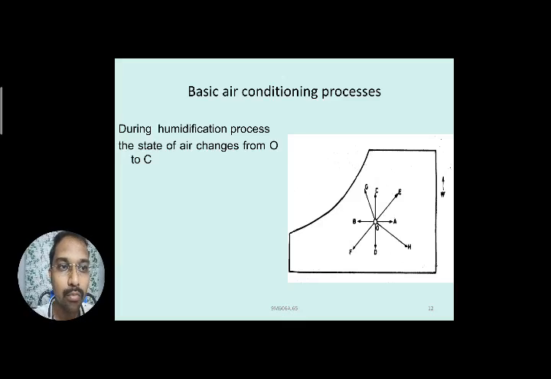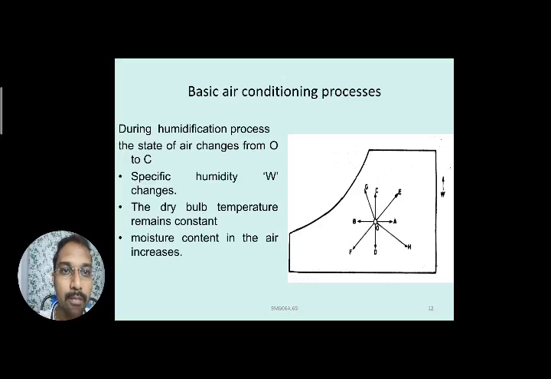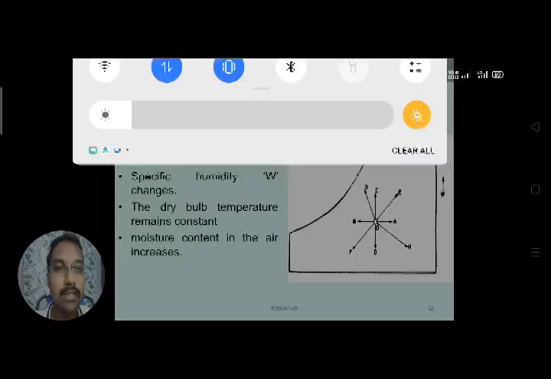But on the y-ordinate, the point changes from O to C, so the specific humidity value is increasing. Why? Because it is a humidification process. Moisture content is increasing from O to C. The W value changes and the dry bulb temperature remains constant here. So the moisture content in the air is increasing.